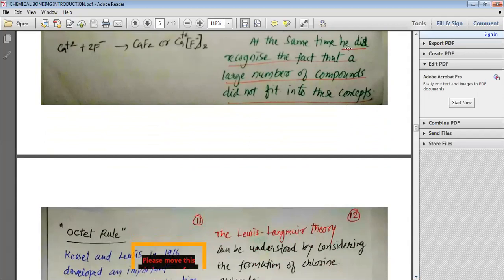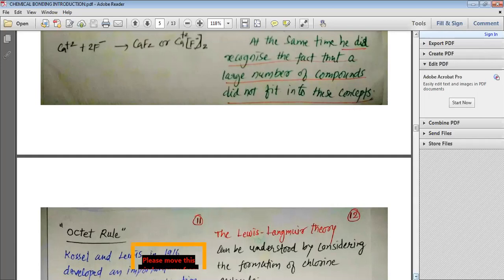At the same time, he did recognize the fact that a larger number of compounds did not fit into these concepts. Remember, my dear students, that he was even aware that his postulates, his theory, was not exactly what it should be. It was not perfect. He was aware that there were many compounds which were not fitting into his theory.